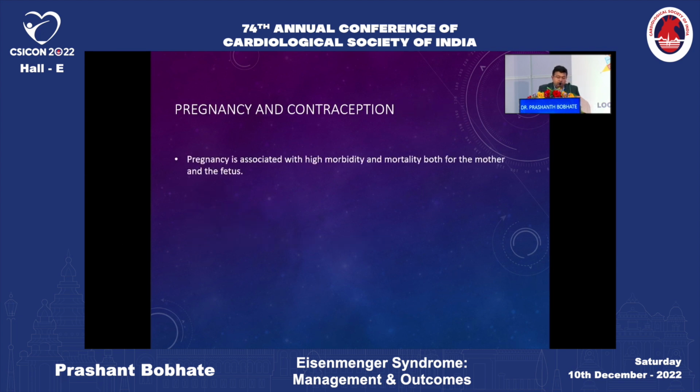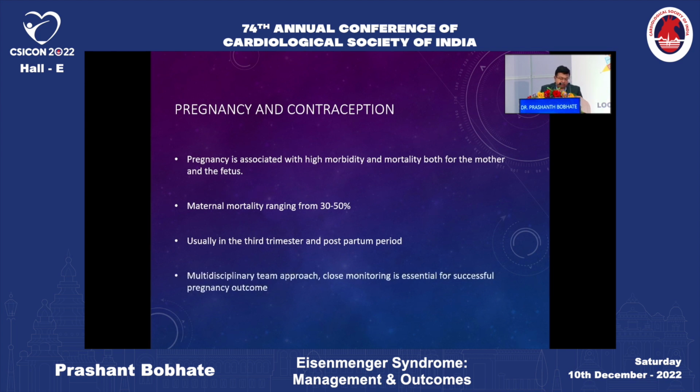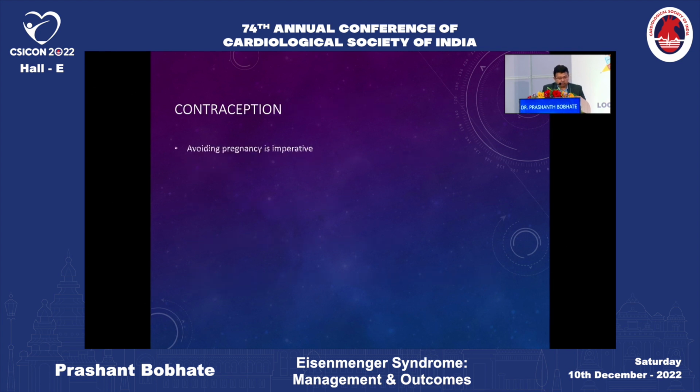So as we all know, pregnancy is associated with very high risk morbidity and mortality, both for the fetus as well as the mother in patients with pulmonary hypertension. And maternal mortality ranges from 30 to 50%. This has, however, come down in presence of the new treatment strategies and the new medications which are available. Nevertheless, it remains a high risk in patients with pulmonary hypertension. And usually third trimester and postpartum period is the one which is associated with maximum morbidity and mortality. And a multidisciplinary team approach, close monitoring is essential for a successful pregnancy outcome.